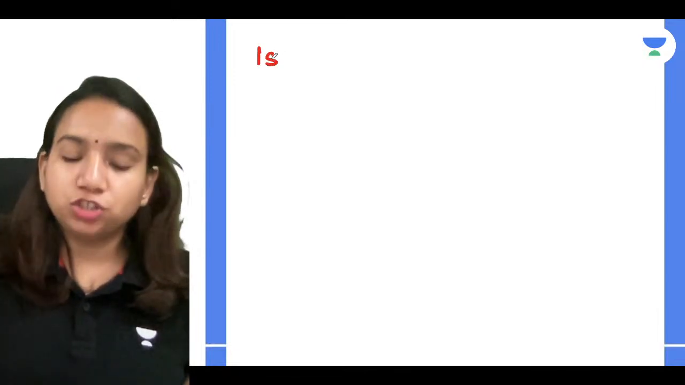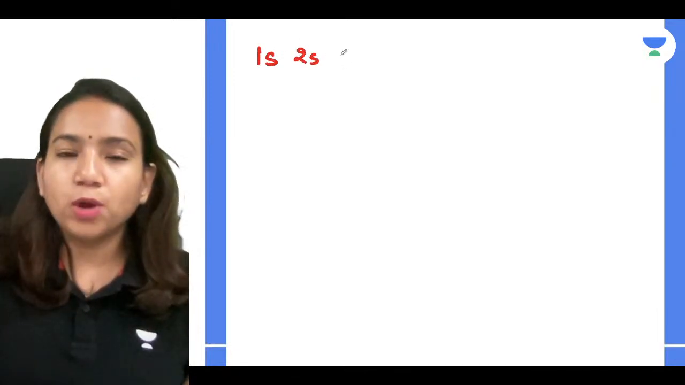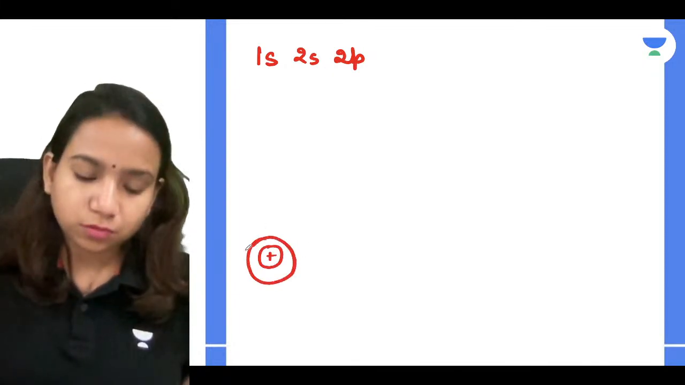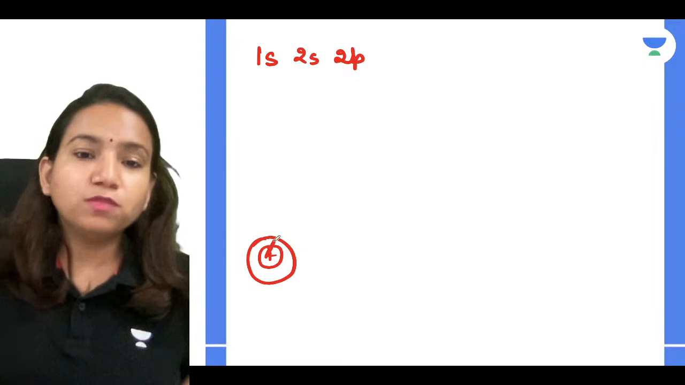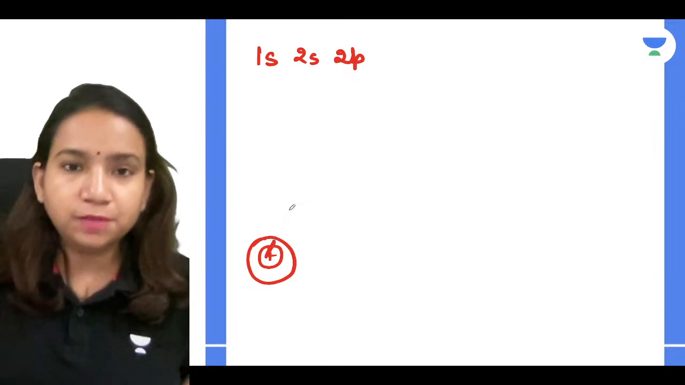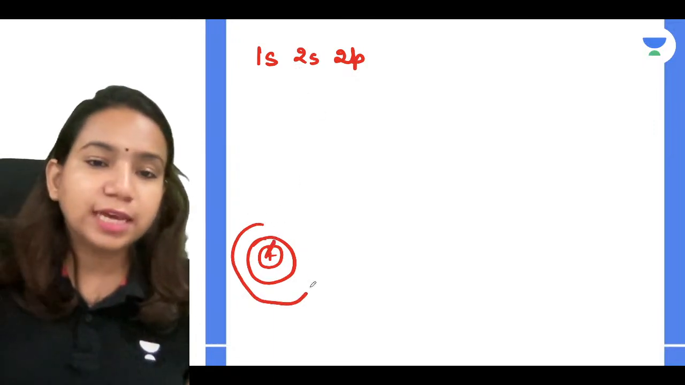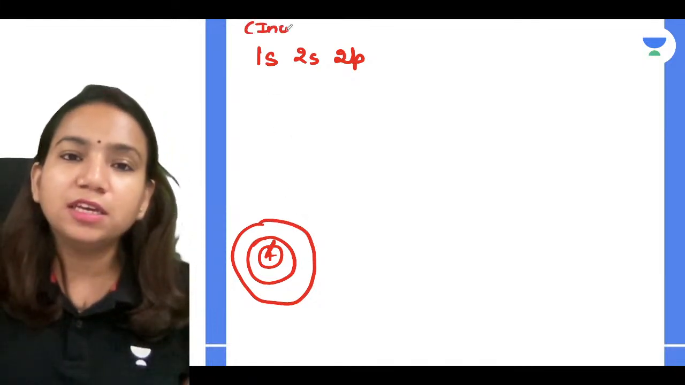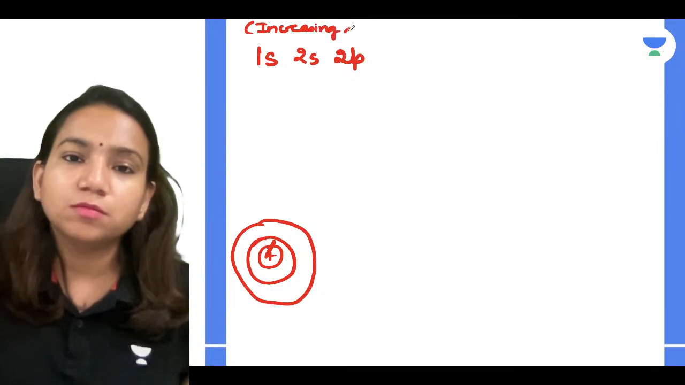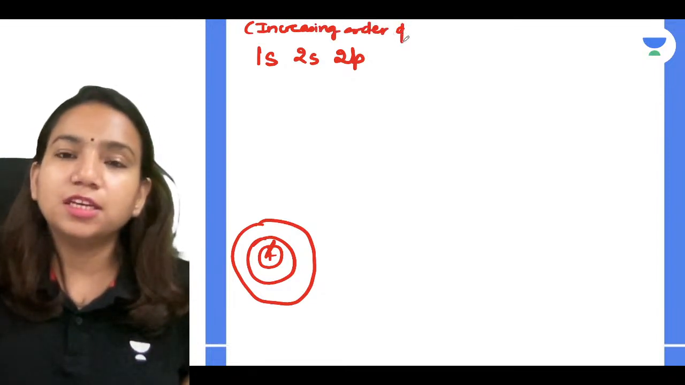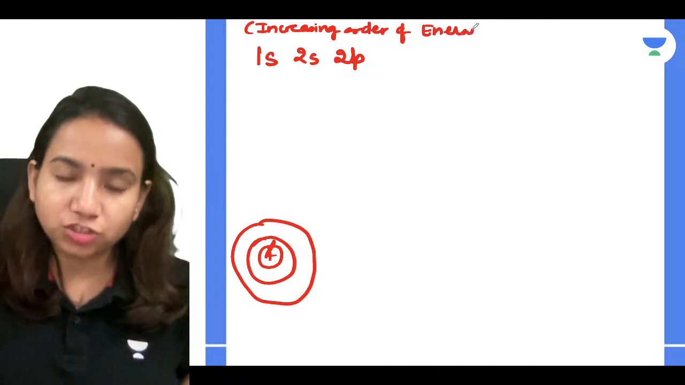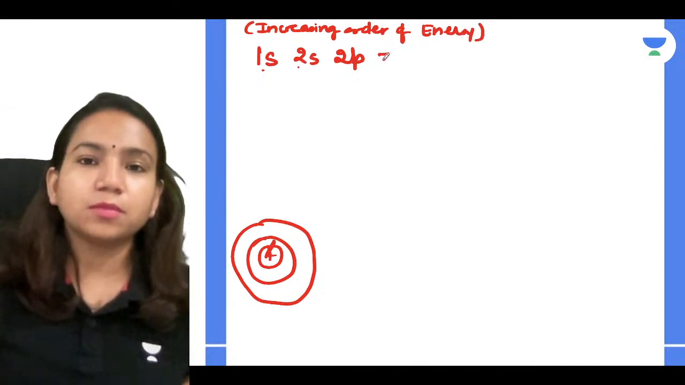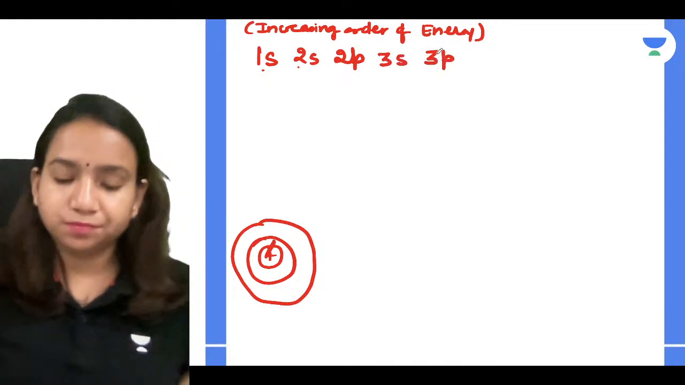So you know that in the first shell there is only 1s, in the second shell there is 2s, 2p. So you know that the first shell is the nearest to the nucleus. So the one which is nearest to the nucleus will have the least energy. After that, the second shell is there. So the second shell will have more energy. So if I arrange them in increasing order of energy, how can I arrange them, guys? Yes, I can arrange them 1s, 2s, 2p. Then after that 3s, 3p. Correct.